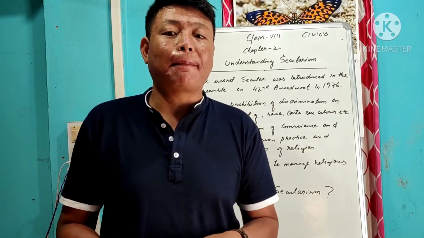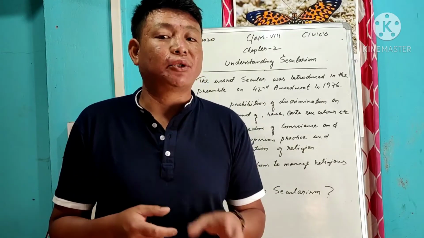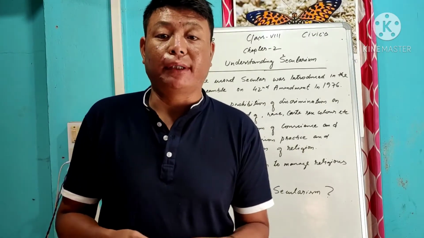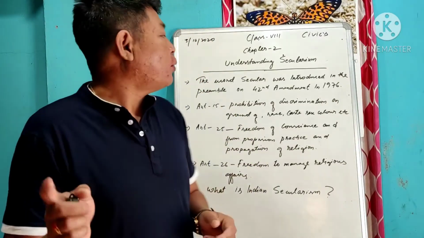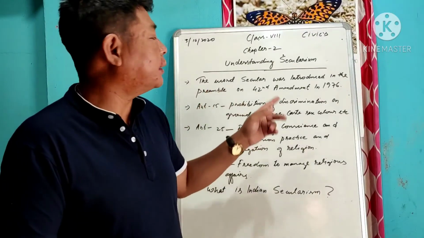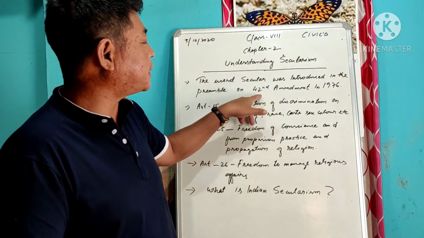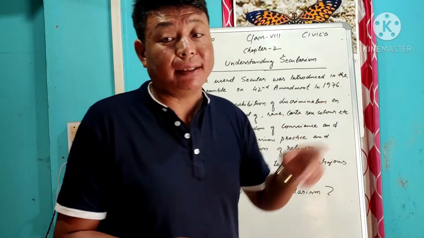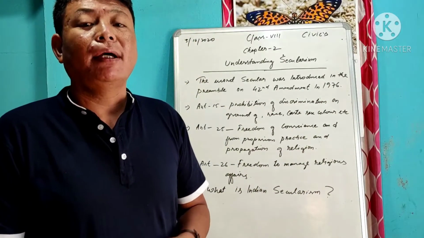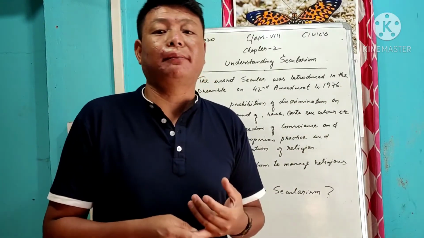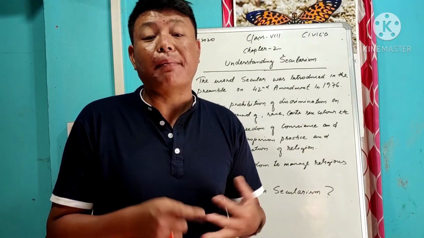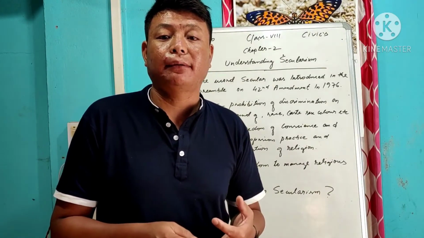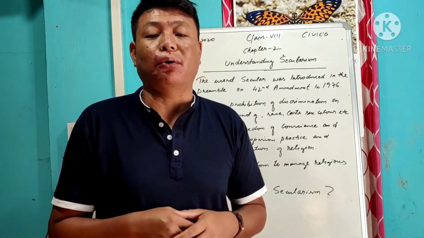So in this chapter, we go on to understand secularism. Some important points to note: the word secular was introduced in the preamble by the 42nd Amendment in 1976. The preamble, constitution, amendment, and act all come under the law.